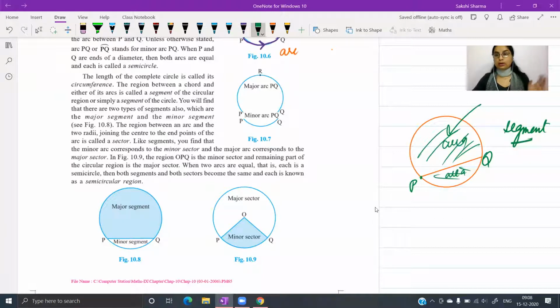The area, the larger area, which actually contains the center. If you look at this part over 10.8 in this figure, you can simply judge that this portion, the one shaded in blue, will definitely contain the center of the circle. So the portion which contains the center will be your major segment and the other one will be your minor segment. Again, just like arc, iske liye bhi specific, there is a fixed way in which you can actually know without even looking at the center कि lie कर रहा है कि नहीं कर रहा. आपके पास हर बार figure में center marked हो, it's not necessary.